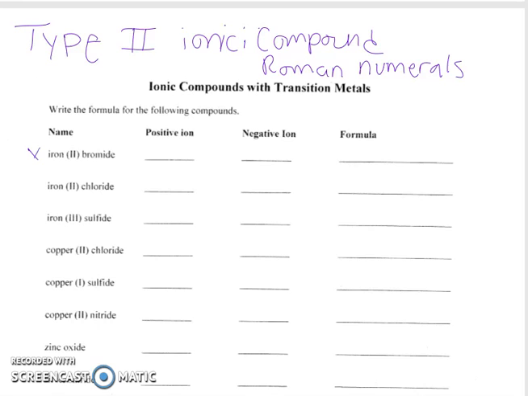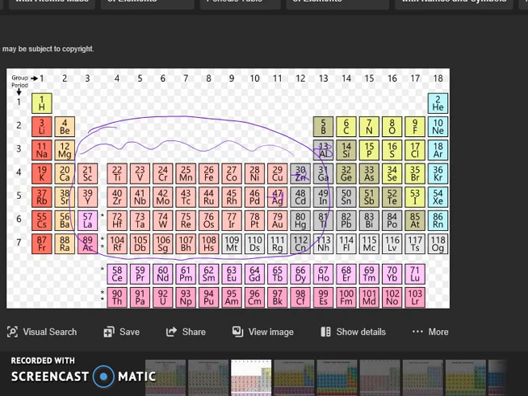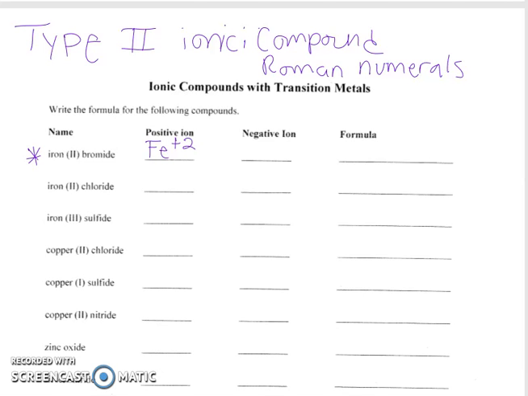So, in this first one right here, iron 2, that Roman numeral is representing iron is losing 2 electrons. And then when we look at bromine on the periodic table, we find bromine right here, and we know that group gains 1 electron. We can write bromine gaining 1 electron.